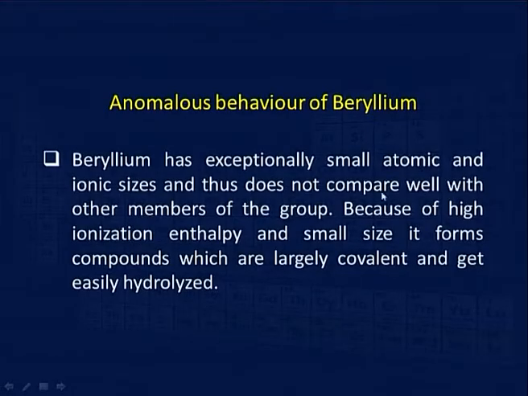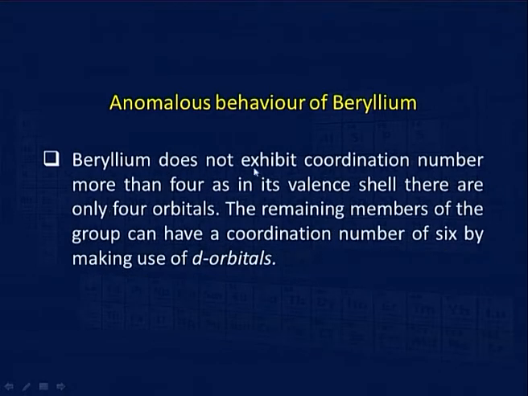As we have already told you here, again you can see that we have mentioned beryllium has exceptionally small atomic and ionic size, and thus does not compare well with other members of the group. Because of high ionization enthalpy and small size, it forms compounds which are largely covalent and get easily hydrolyzed. Now, beryllium does not exhibit coordination number more than 4 because of the absence of d orbitals. The remaining members can show a coordination number of 6 by making use of their d orbitals.